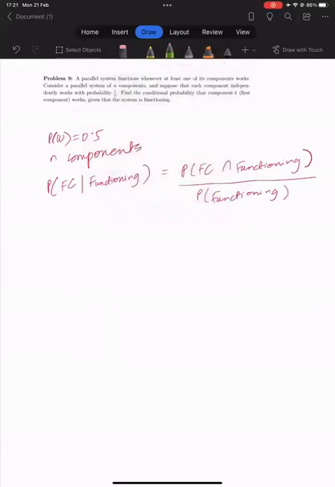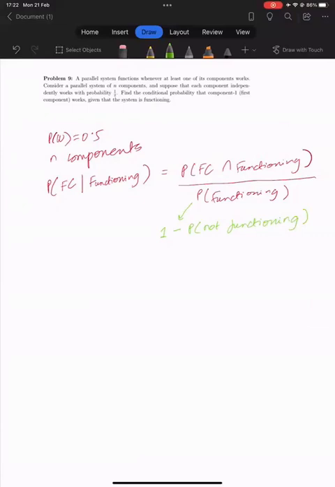The system will function if at least one component is working. So this can be 1 minus the probability that the system is not functioning, which means none of the components is working.